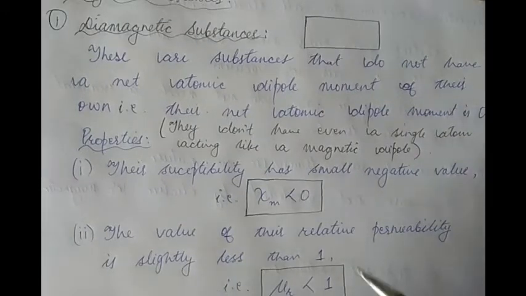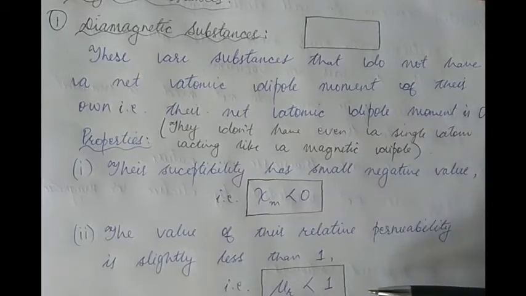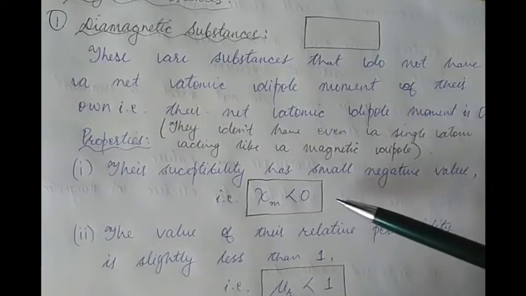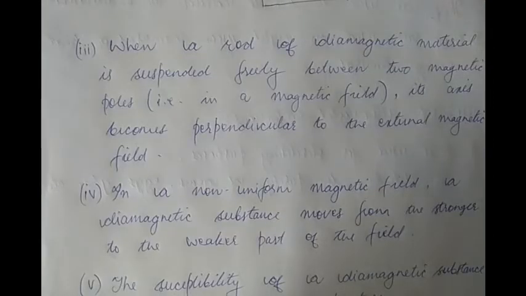Also, the value of relative permeability for diamagnetic substances, μr, is lesser than 1. You need to remember these values because sometimes you'll be asked about the relative permeability or about the susceptibility for different magnetic substances. Since the susceptibility for diamagnetic substances is lesser than 0, it's like diamagnetic substances hate magnetic fields or they hate magnets.